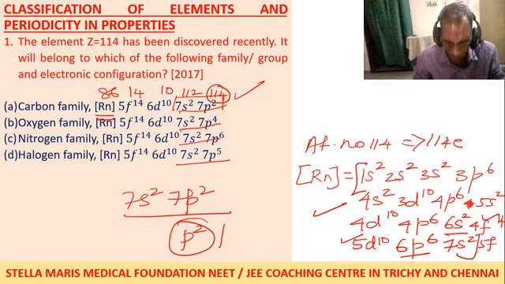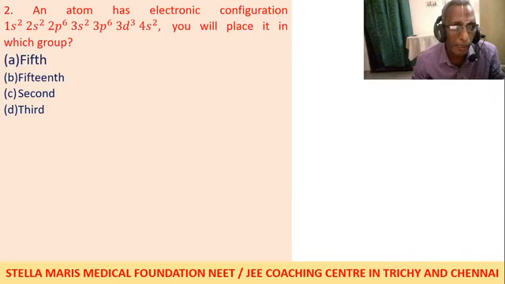Wrongly mentioned. In the wrong choices, they can mention any number of wrong points. So for this, the correct answer is carbon family.